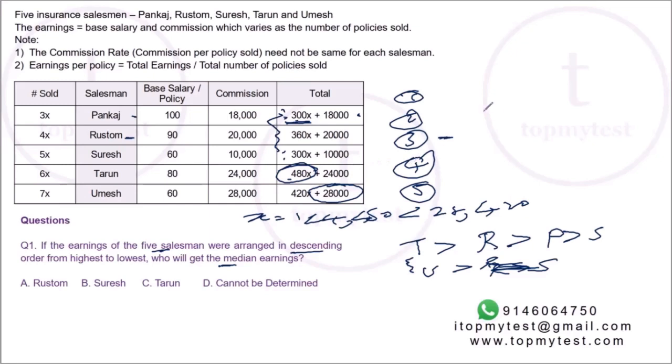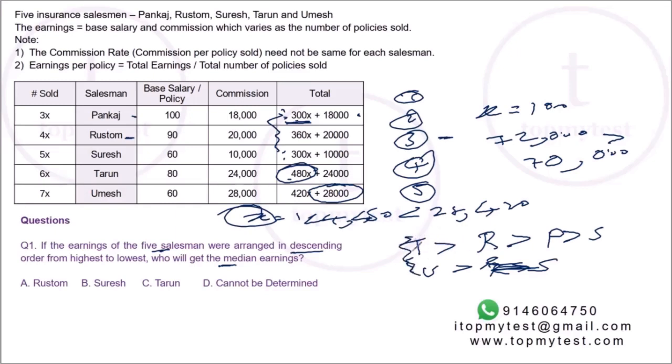On the other hand, if I put x equal to 100, Tarun will have 48,000 plus 24,000, so that's 72,000, whereas Umesh will have 42,000 plus 28,000, that's only 70,000. So in that case, Tarun will have a higher amount than Umesh. So depending on what the value of x is, Tarun and Umesh will vary.